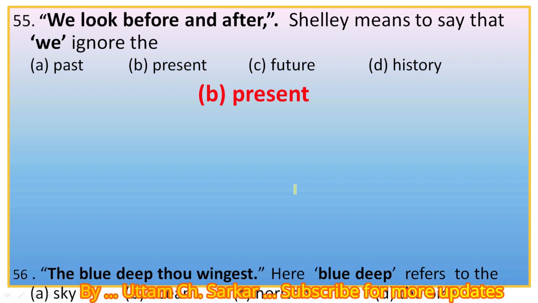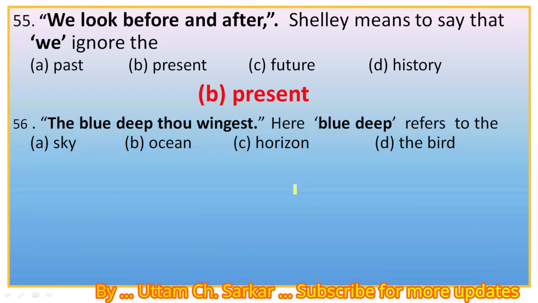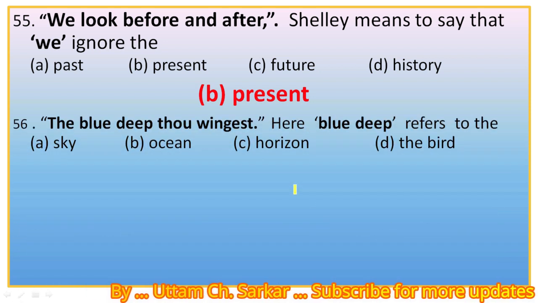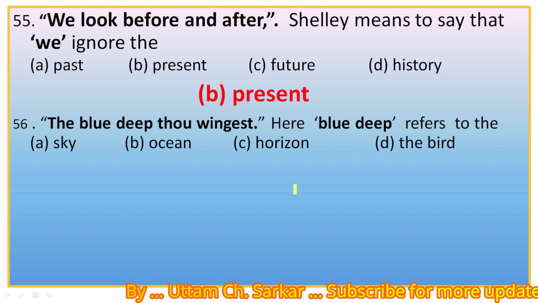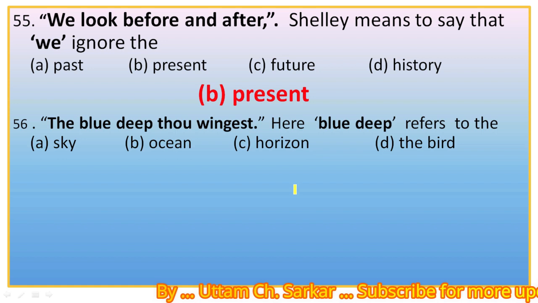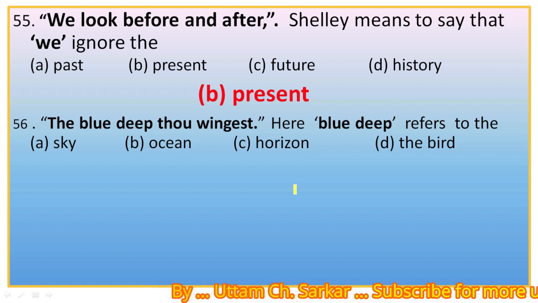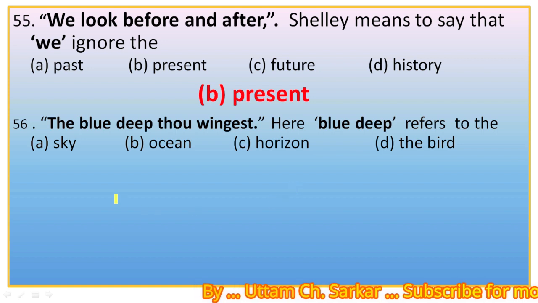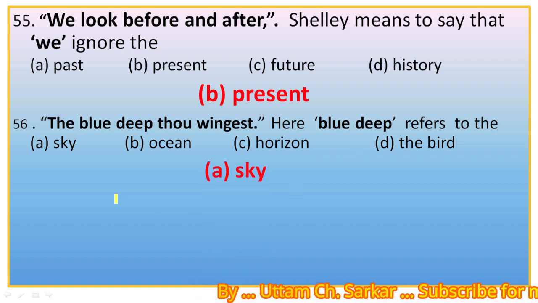Next, 56. The blue deep, the wingest. Here blue deep refers to the blue sky, and herein we find an implied comparison between the blue deep ocean and the vast blue sky. So blue deep refers to the blue sky. The right option is A.